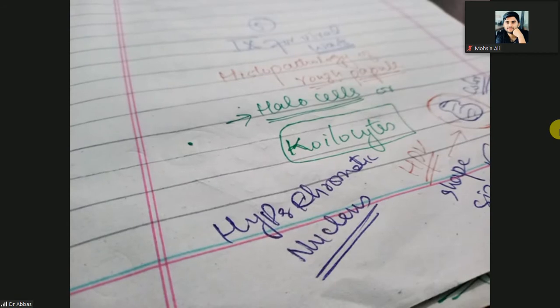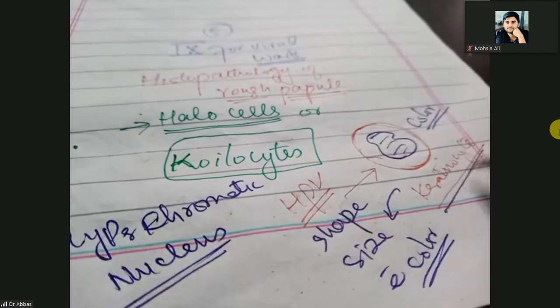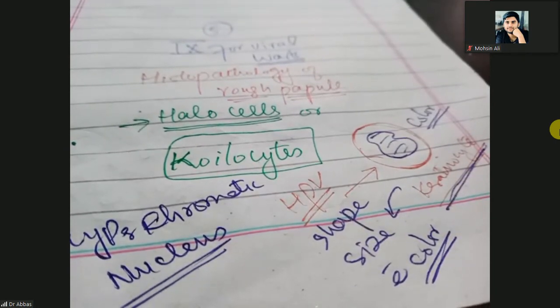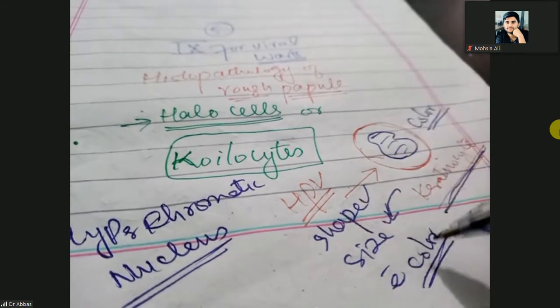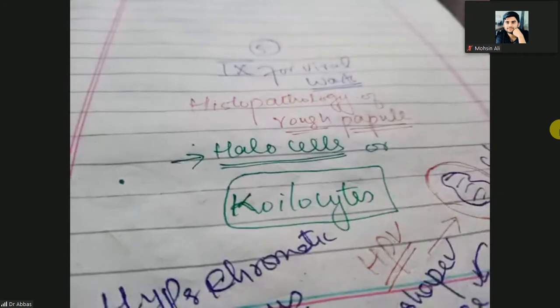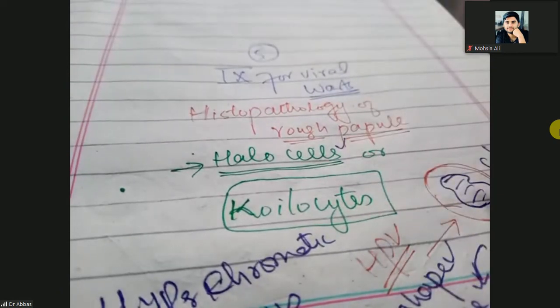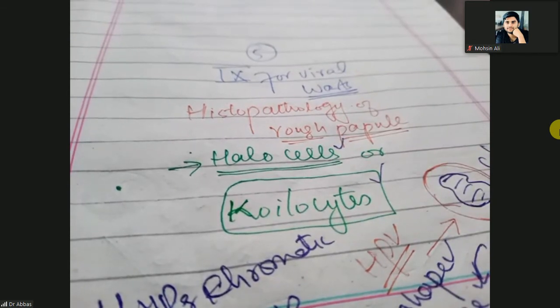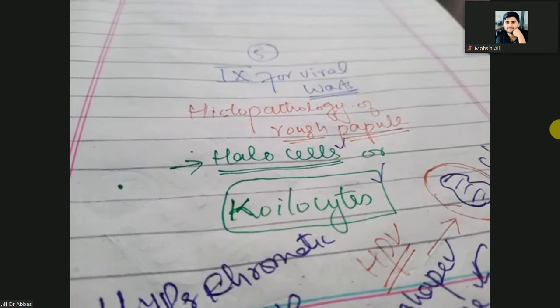In the epithelial cells there are keratinocytes, and when they are infected by HPV they have irregular nuclei in shape and size, but with color. So we call them halo cells, or koilocytes, that can be seen. Clear? So these are the investigations, histological examination.